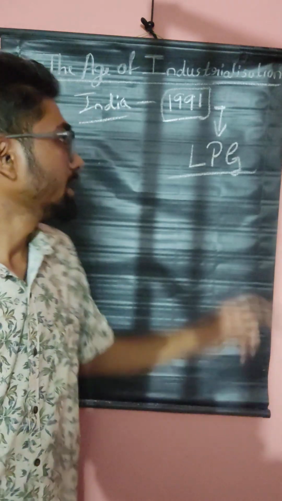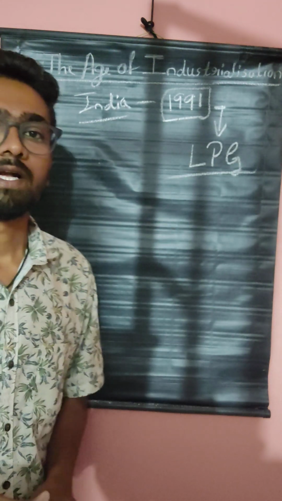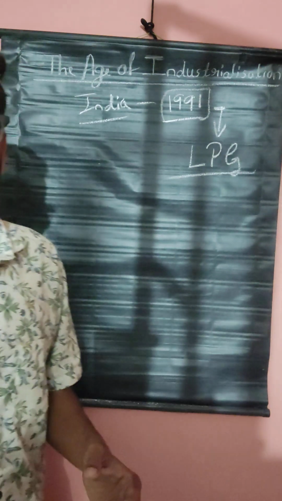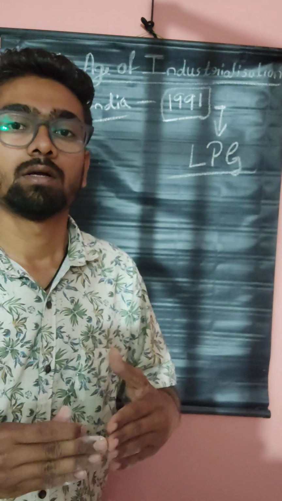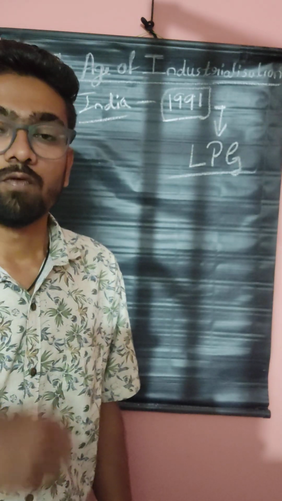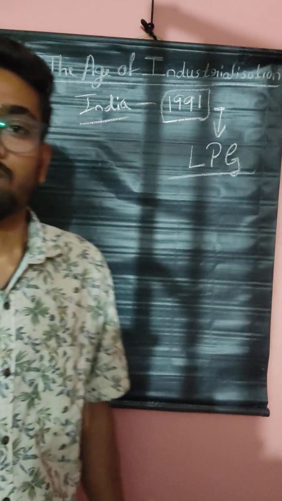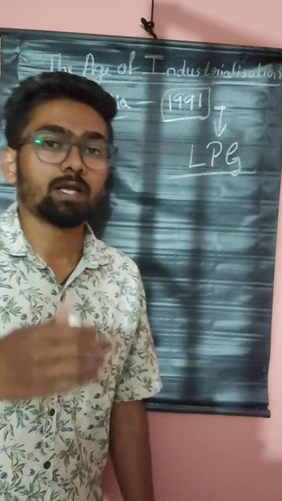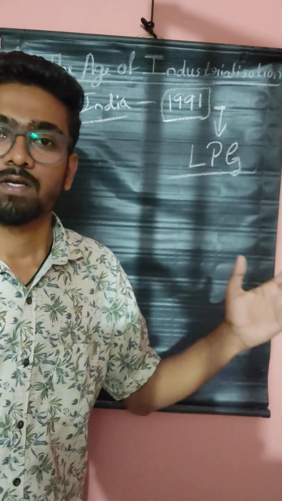In our India, in 1991, the government decided to make India economically very strong, that we want to increase our economy in the world.